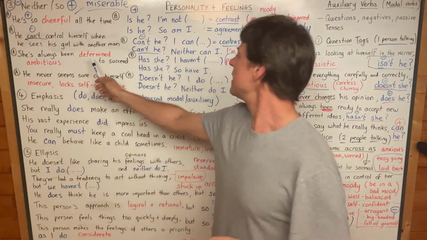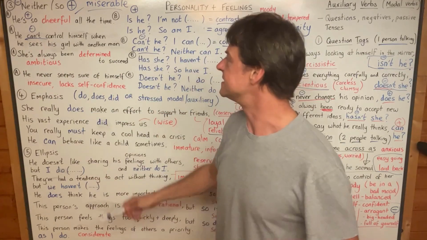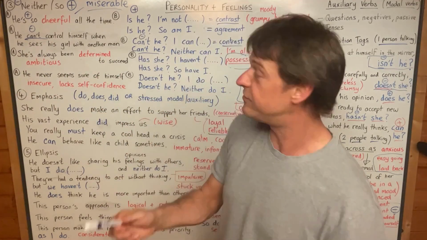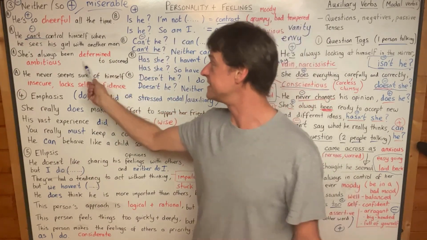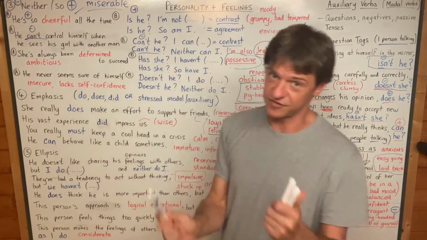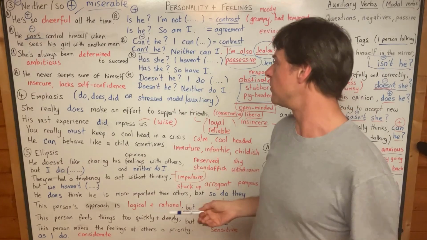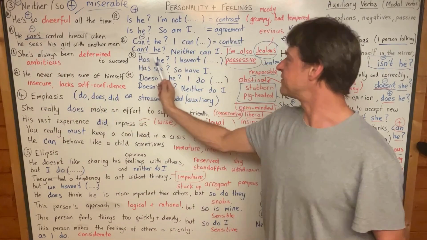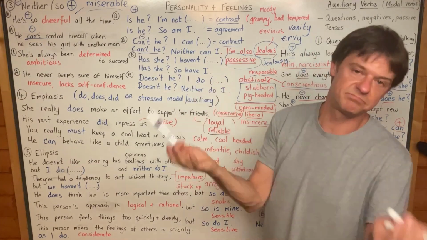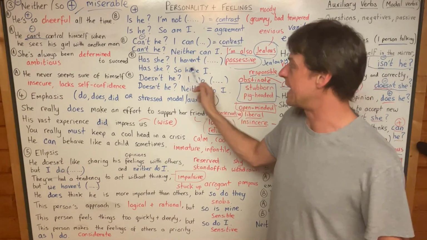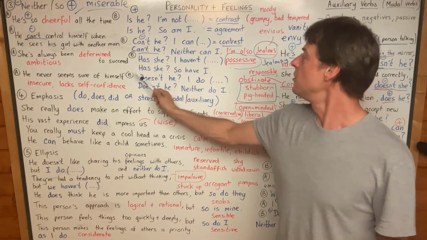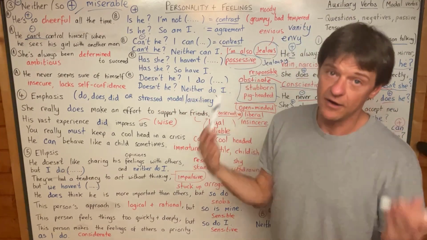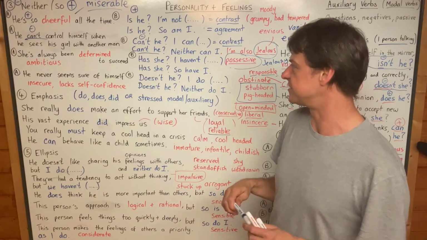So she has always been determined to succeed, and a determined person never gives up. So it's good for personality, determined. Ambitious people want to succeed at work, and it is a little bit negative. And so, positive here, has she? I haven't. Yeah, that means I'm not ambitious. I haven't always been determined to succeed. Or has she? So have I. I have always been determined to succeed.